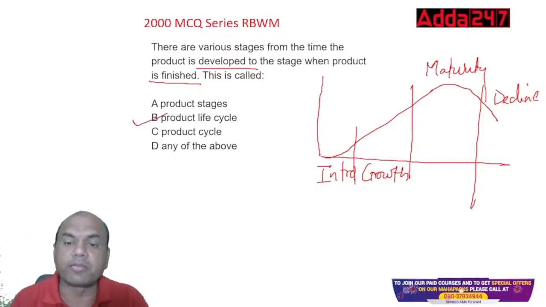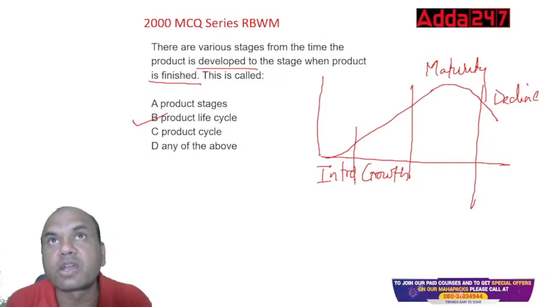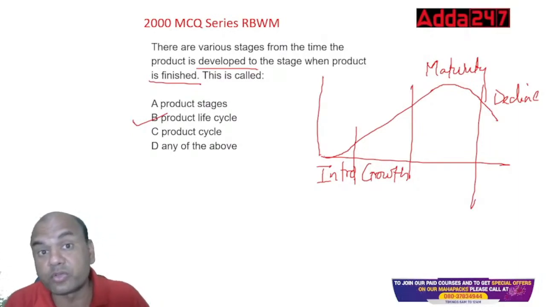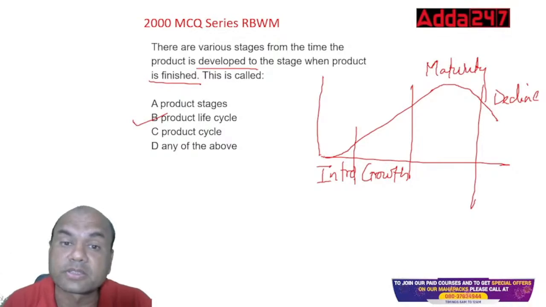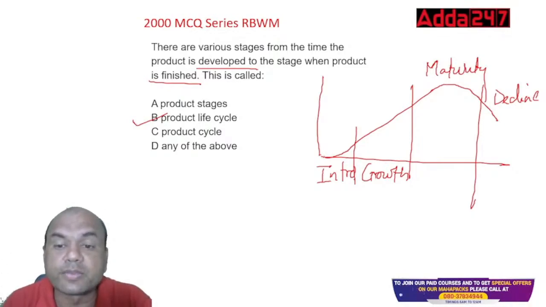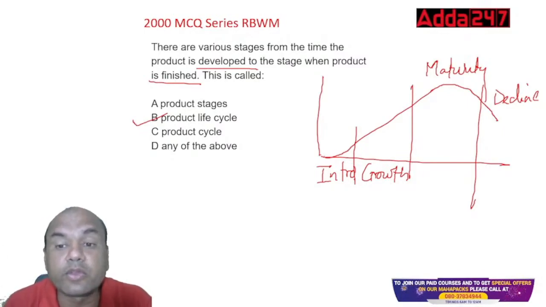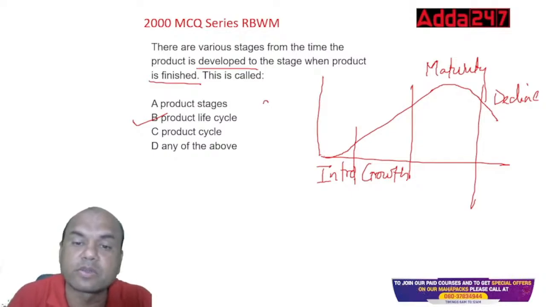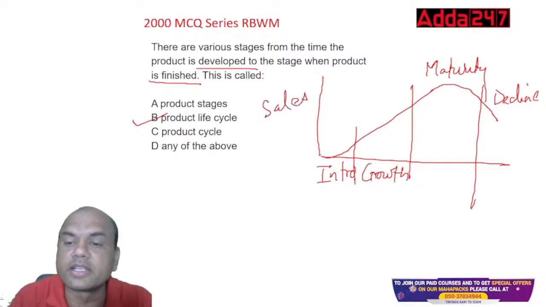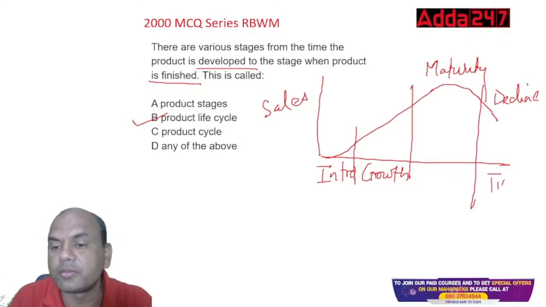Remember, the introduction phase is when you introduce a new product to the customers. Growth phase means the product starts growing; people start accepting it and the revenue grows. This is sales, and this is time. As time goes, sales go on increasing.